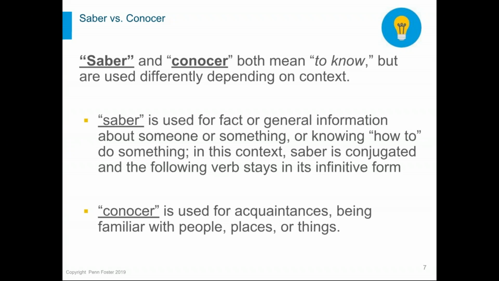And then to use conocer in Spanish, we would look at contexts such as being familiar with or acquainted with a person, a place, or a thing. So if you were to say, I know him, conocer, as opposed to, I know that his name is Tom, that would be saber. Just because you know his name doesn't mean you know him personally.